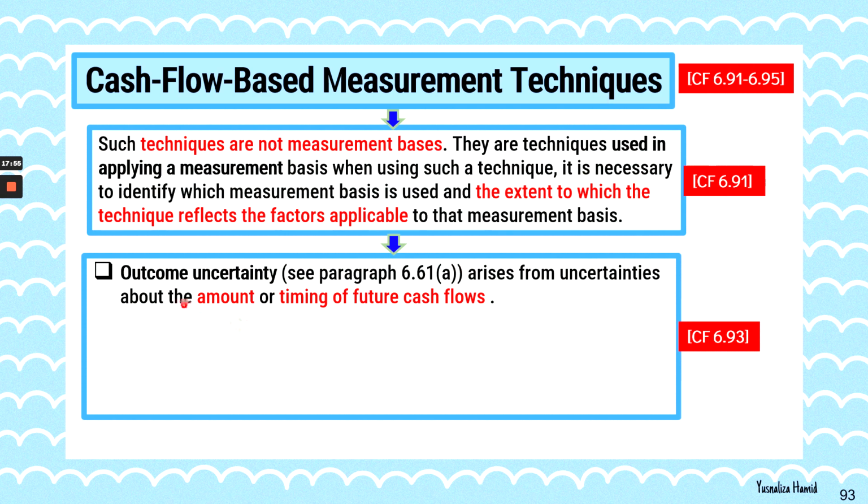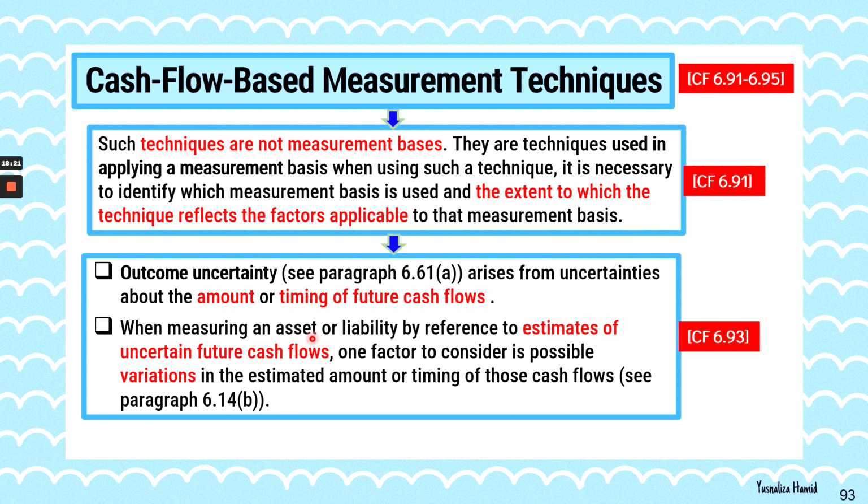And it will also give rise to outcome uncertainty. Remember, this was actually discussed under faithful representation and also relevance when we discussed the chapter on qualitative characteristics, which arises from uncertainty about the amount or timing of future cash flows. You can also check paragraph 6.61a.